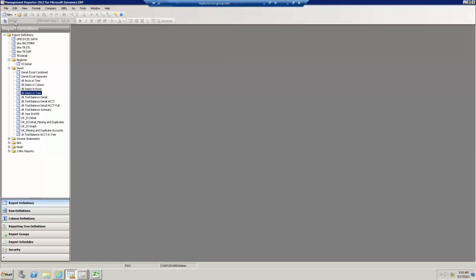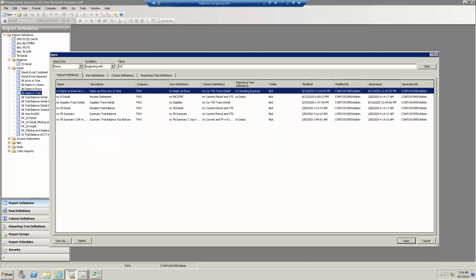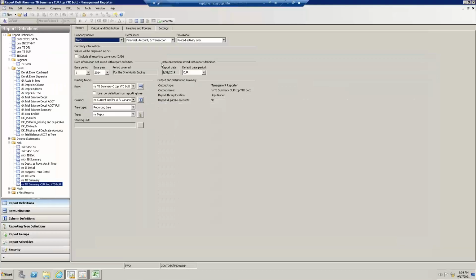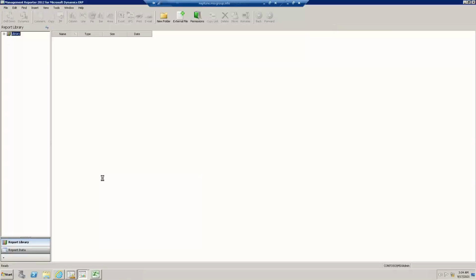First of all, I'm going to open up a report a little bit different from the norm to introduce what are called account attributes. In this particular report, instead of running it and wasting our time, I'm going to click on this shortcut to the left and pull up the report last run. You're going to see a top half where I'm displaying current activity, and then the bottom half year to date.